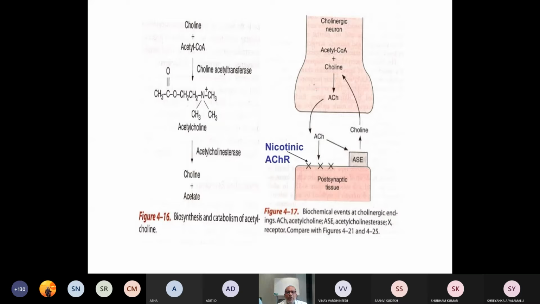Same thing in the cholinergic neuron: acetyl coenzyme A with choline results in the formation of acetylcholine, which is released and accepted at the nicotinic acetylcholine receptor at the post-junctional membrane, and after its activity it is broken down by acetylcholinesterase to convert it back into choline, and it will be brought back into the motor neuron.